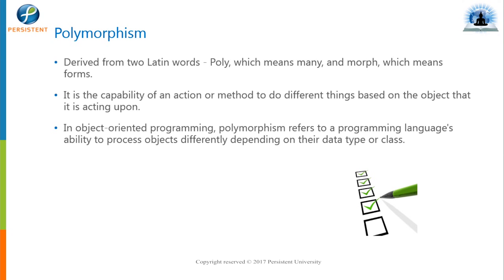So assume the scenario again, the vehicle example. Say we have a vehicle hierarchy. Vehicle is the base-most class, and out of that we have four-wheeler and two-wheeler, the two derived classes. Just imagine this, four-wheeler and two-wheeler derived from a vehicle class, right? I need to write at least one method called move. I'll write a move method in the vehicle class, a move method in the four-wheeler class, and a move method in the two-wheeler class.